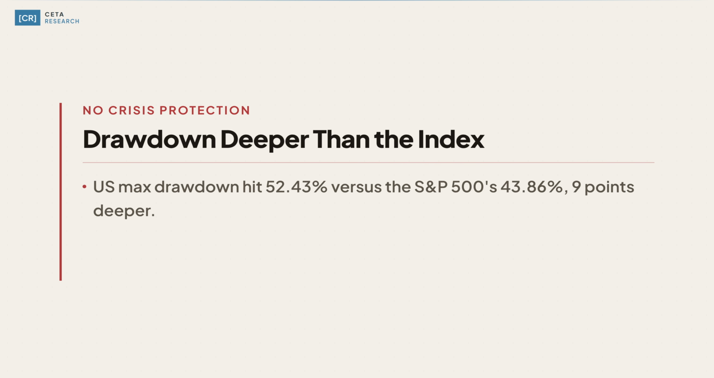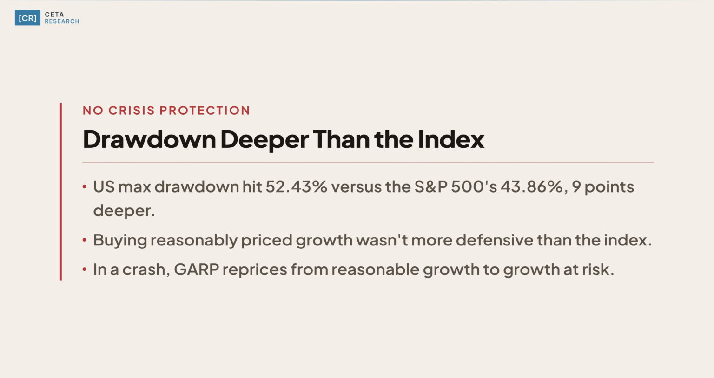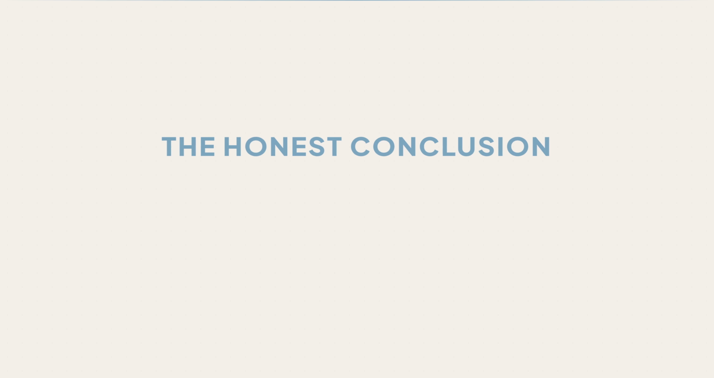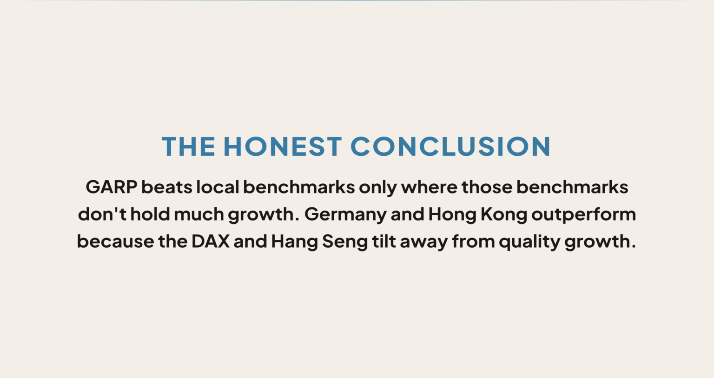The maximum drawdown of 52.43% exceeds the S&P 500's 43.86% by about 9 points. That contradicts the intuition that buying reasonably priced growth should be more defensive than the index. In a crisis, GARP stocks get repriced from reasonably valued growth to growth at risk, and the repricing is severe. The screen provides no protection in environments where investors stop differentiating between good businesses and bad ones. That's 25 years across 17 markets.